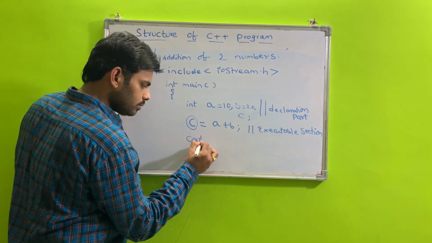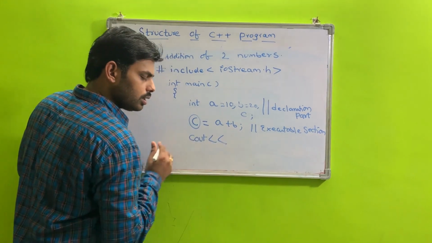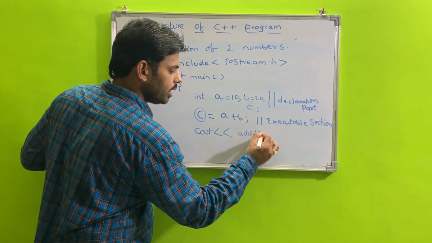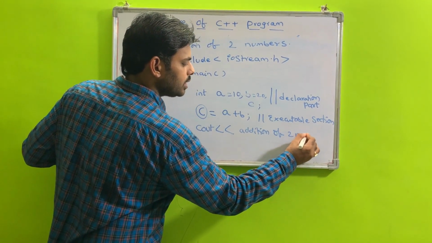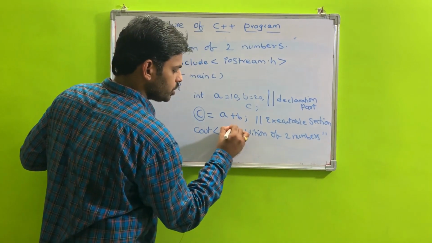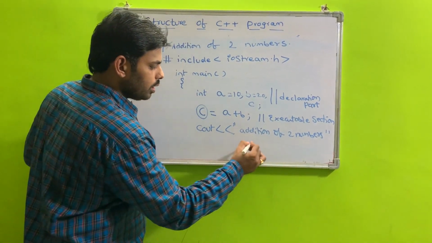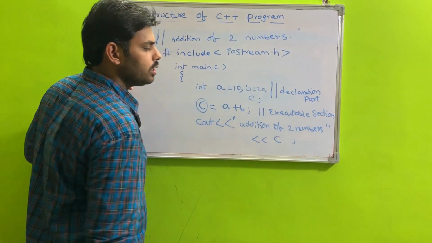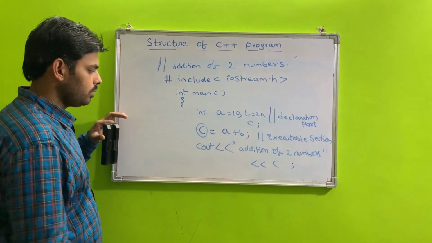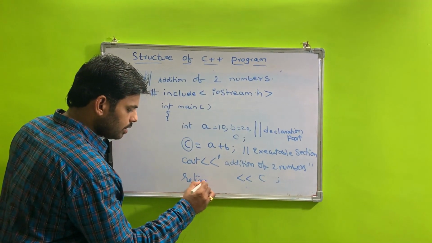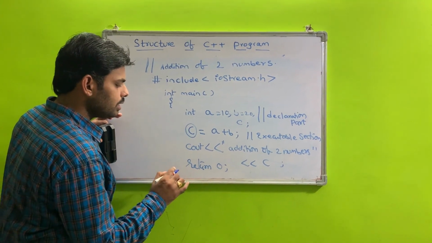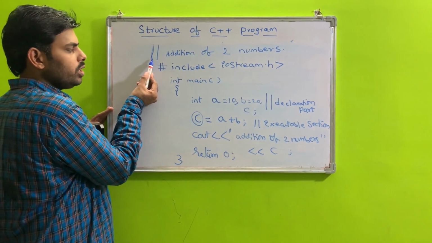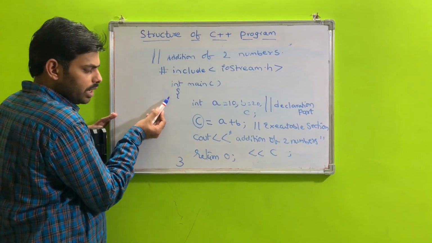So cout, insertion operator, the message in quotation marks, addition of two numbers, and again the insertion operator, the result variable is C, semicolon. Every statement ends with a semicolon. And finally return 0 and close the brace. This is the program. This is the documentation section, this is the preprocessor directive section, and this is the main program section.